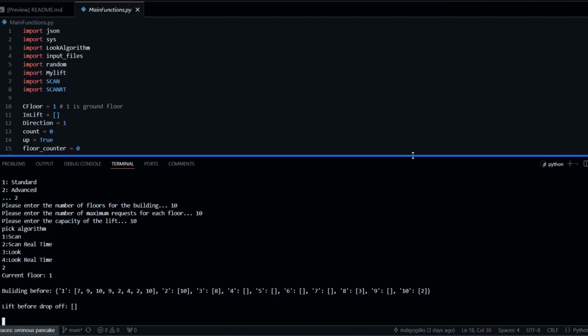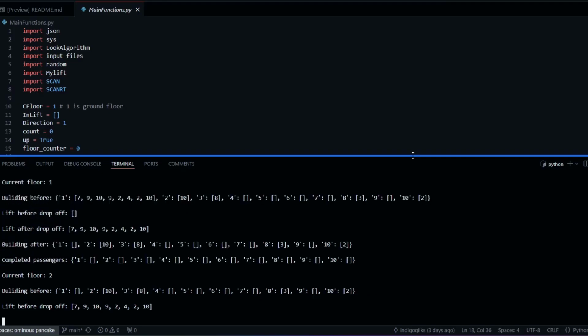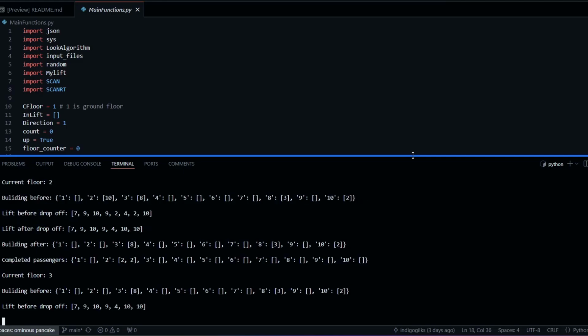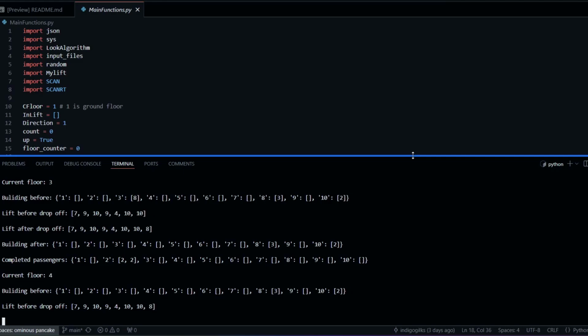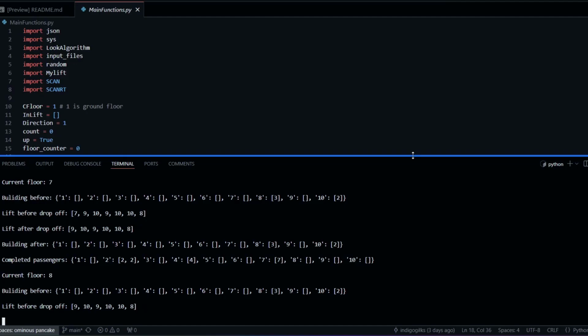but this just incorporates the time module and makes use of time.sleep to space out the movement of the elevator to make it a bit more realistic. But as you can see, the exact same sort of process is happening. It's outputting the same sort of pieces of data. Of course, the algorithms are behaving exactly the same because they're both scan algorithms.